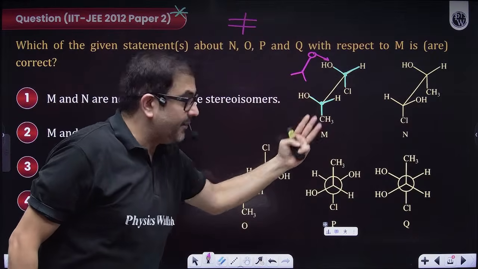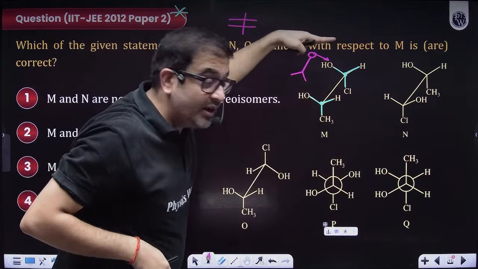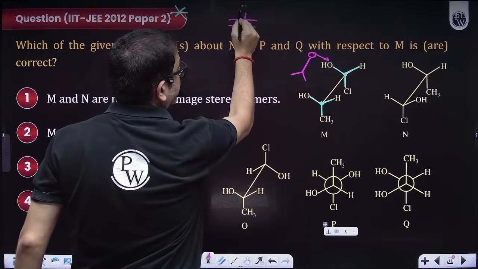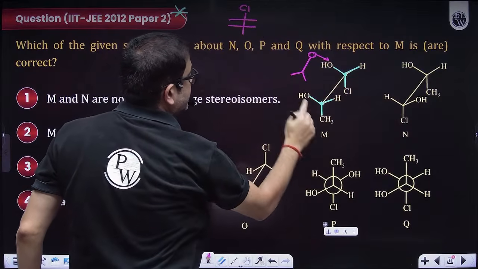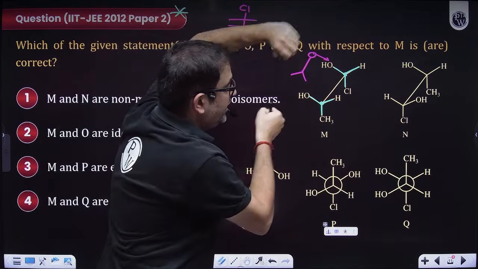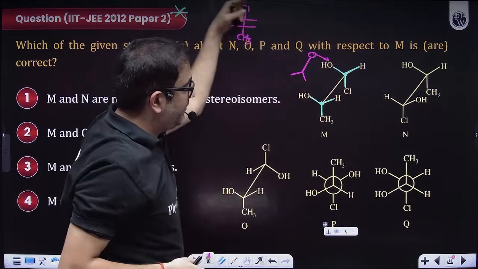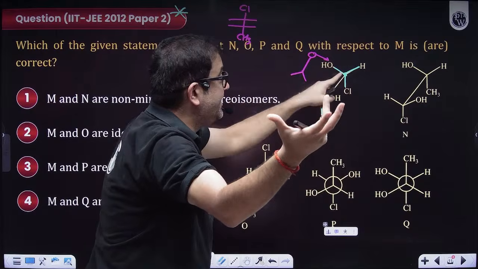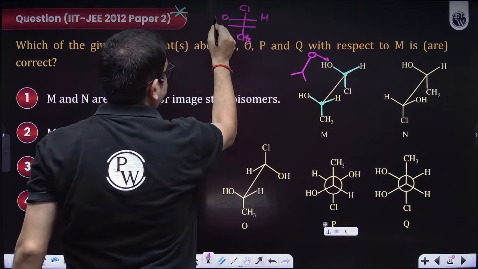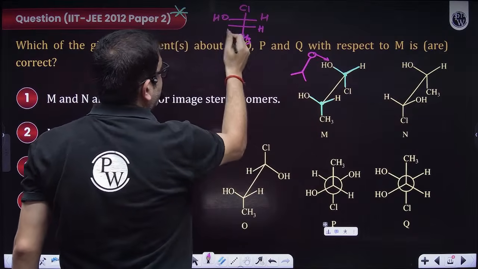So this is my compound and I'm visualizing from here, just lying down like this. Chlorine will be away from me, so chlorine will be here, and this CH3 will be here. Vertical bonds are away from you, so chlorine and methyl are away from me. Now, with chlorine here and visualizing like this, the right side will have hydrogen and the left side will have OH.